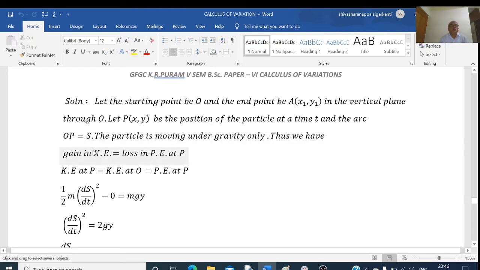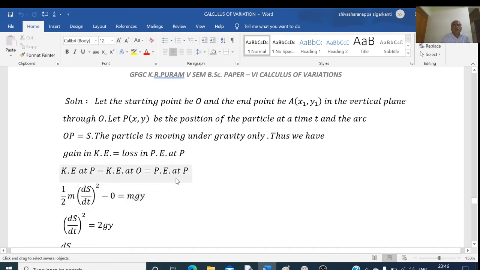Then the arc OP is equal to S. The particle is moving under gravity only, that is the only force. Thus we have the kinetic energy equal to the loss in potential energy at the point P. That is, kinetic energy at P minus kinetic energy at O is equal to potential energy at P. Kinetic energy at P is given by half m v square, where v is ds by dt, squared, minus the kinetic energy at O, which is 0 since it starts from rest.